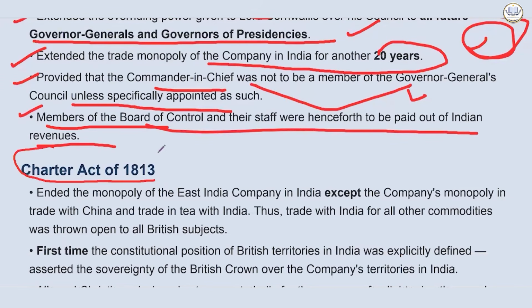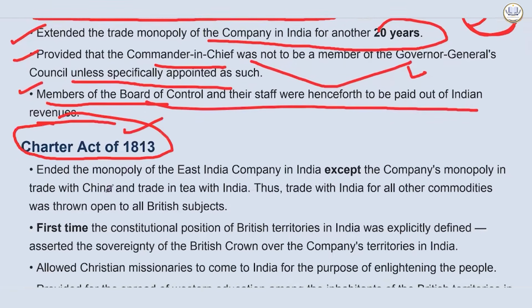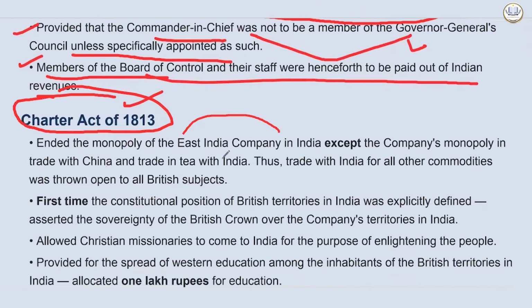Then comes Charter Act of 1813, more important for your prelims examination. It ended the monopoly of the East India Company in India, except the company's monopoly in trade with China and trade in tea with India. So company's monopoly in trade with China remained and trade in tea with India remained. Thus, trade with India for all other commodities was thrown open to all British subjects.